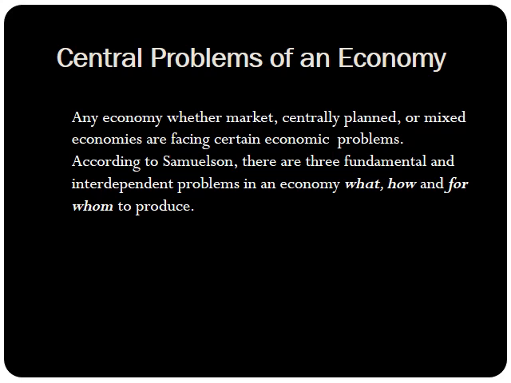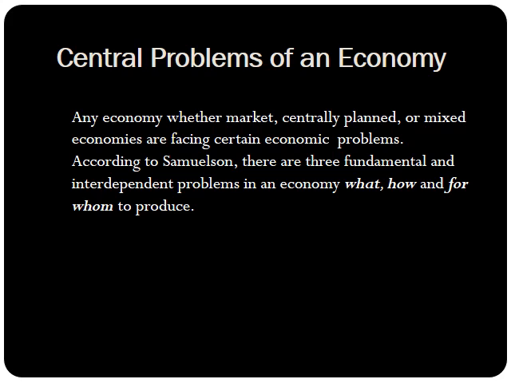We already discussed the different types of economies, say market economy, centrally planned economy, or mixed economy. All these economies are facing some problems, and those problems are known as central problems of an economy.